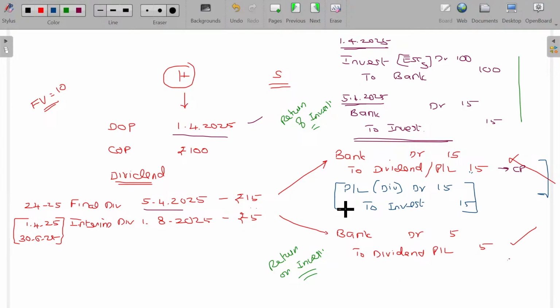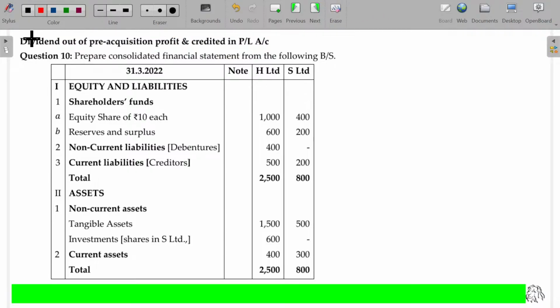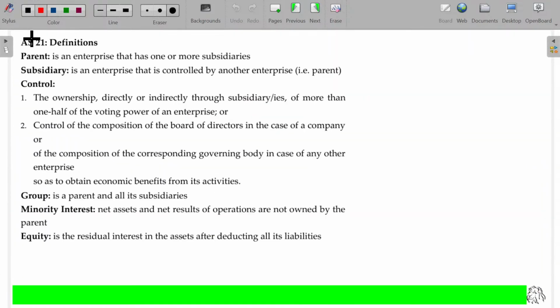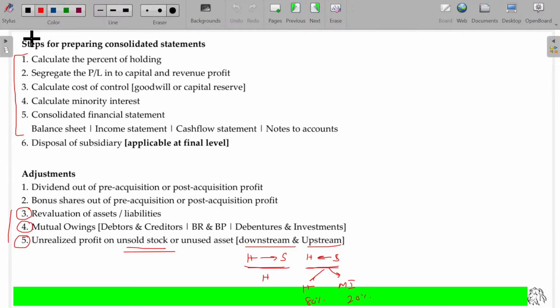Any doubts? So dividend given out of pre-acquisition profit, but they have wrongly credited in the P&L account. That error will always come. Now it's your duty to rectify this error by passing this way. So in the very beginning page itself, I have given that one here. Okay. Adjustment number 1: dividend out of pre-acquisition as well as post-acquisition.